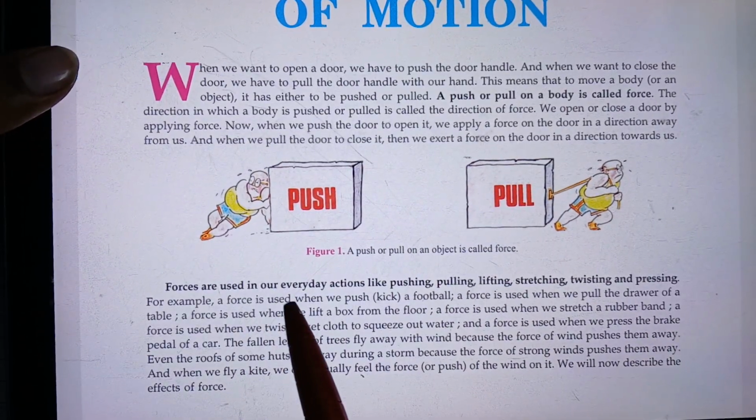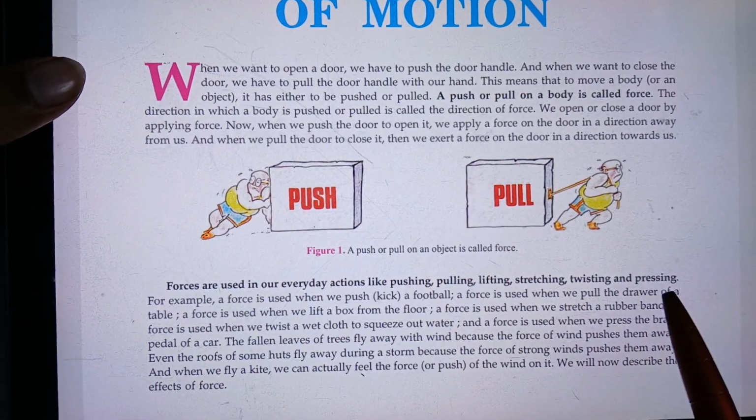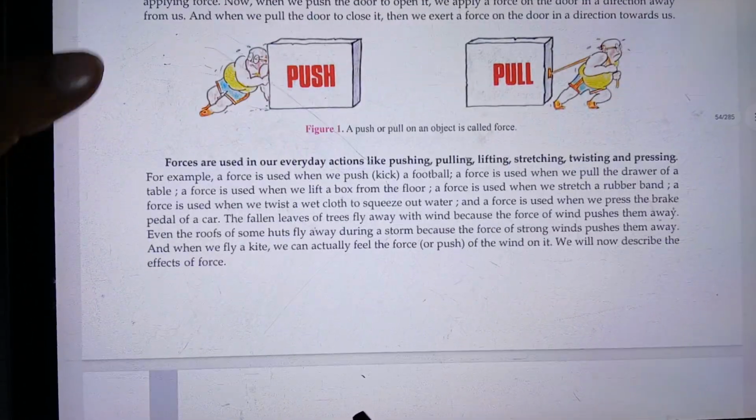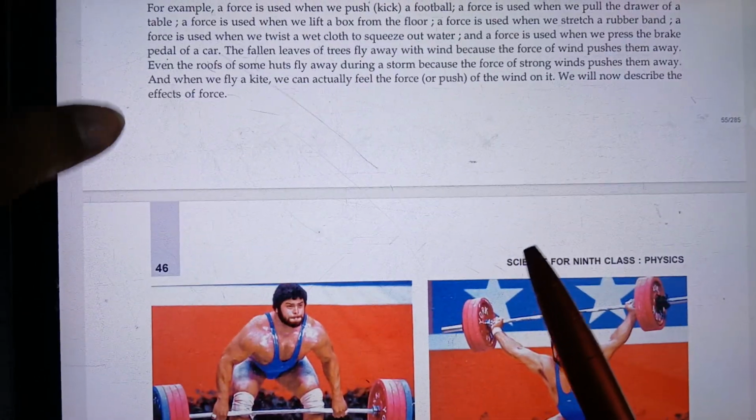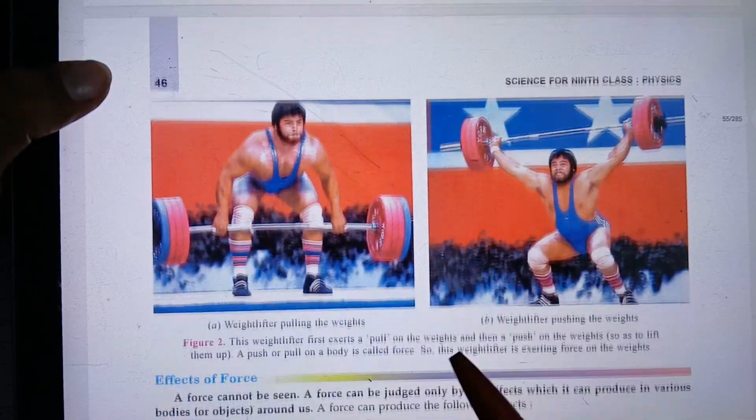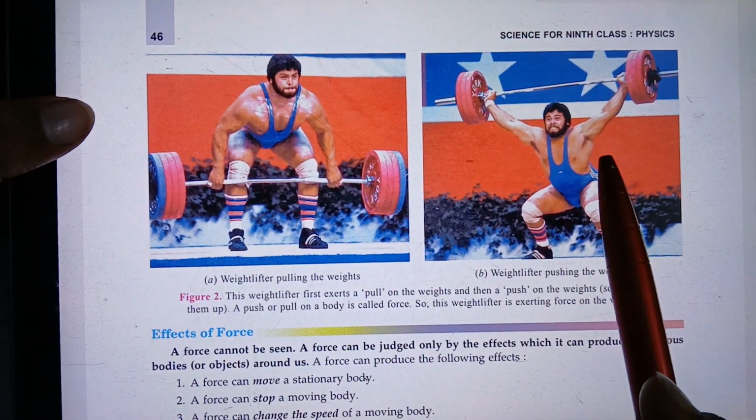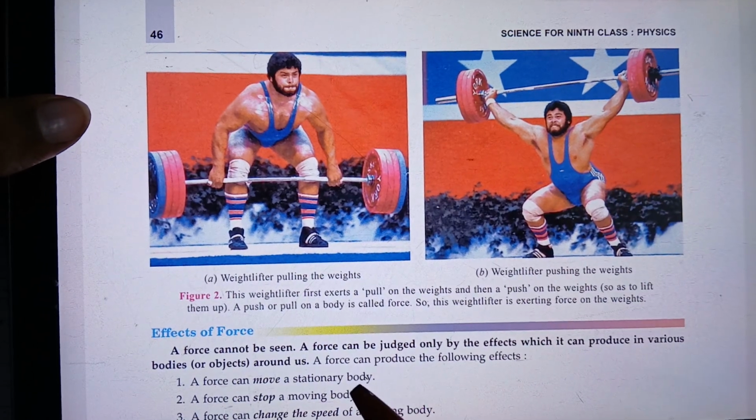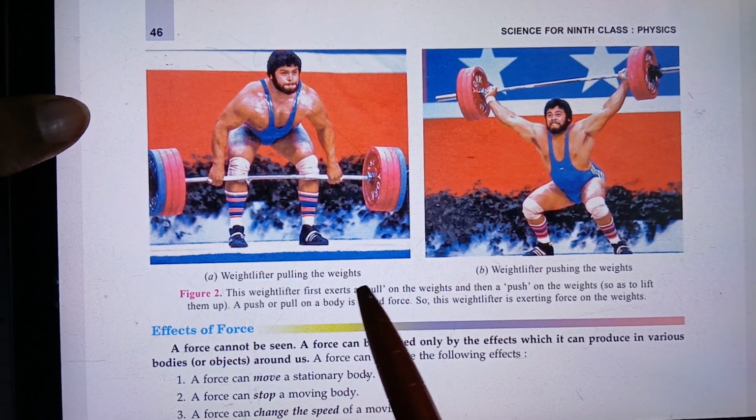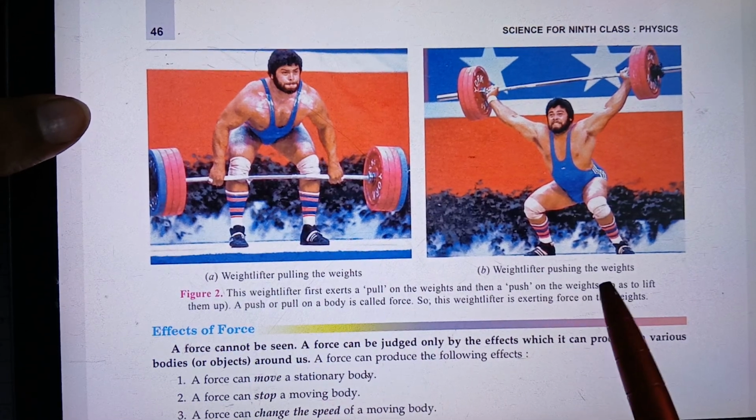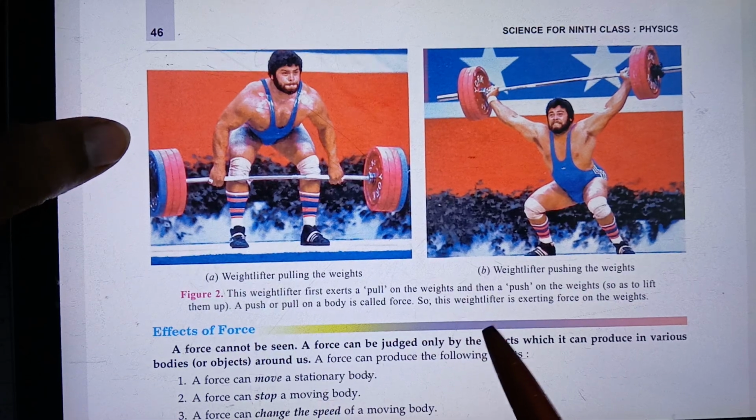Forces are used in our everyday actions like pushing, pulling, lifting, stretching, twisting and pressing. You can read these, they are not so important. So when we are pulling, when we are pushing, a weightlifter pulling the weights and pushing the weights, they are actually applying force.